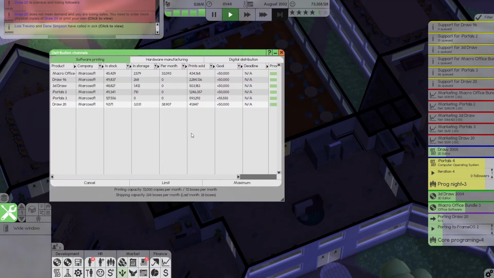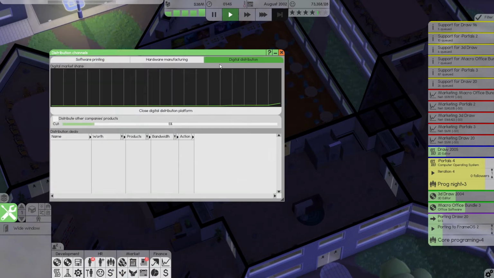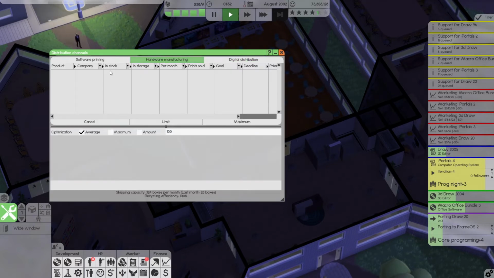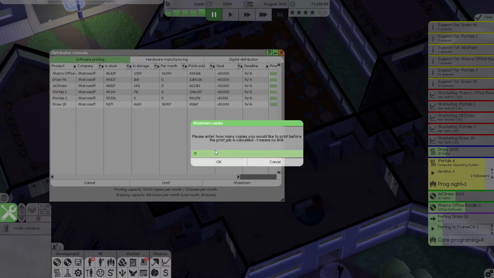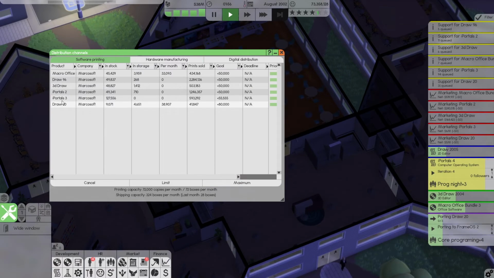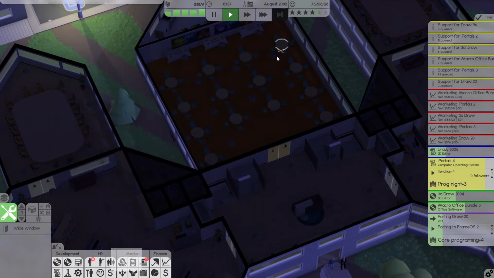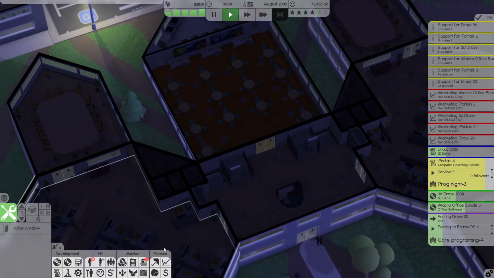Okay. Digital distribution. Oh, yes. Distribute other people's products. Yes, that's the one thing I need to press. Software printing. Let's make this a maximum of 80,000 for right now, just because we were selling like hotcakes yesterday. We'll see if that gets us a little bit more there.